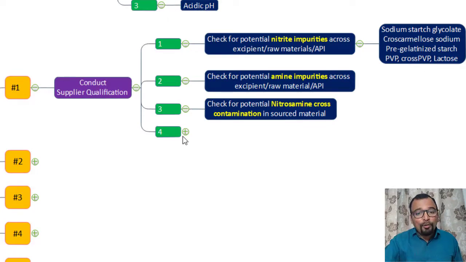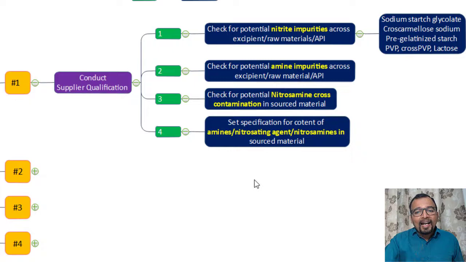The fourth point is to always have backup control strategies. You can set suitable specifications for these amines, nitrosating agents or nitrosamines in the source materials so that you will be confident that whatever material you are getting in is suitable for your use and will not trigger the formation of nitrosamine. It is very important.